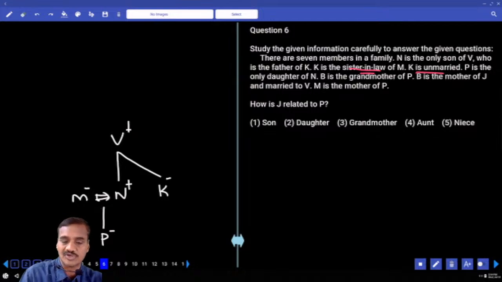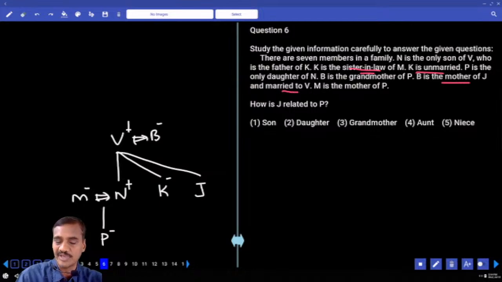B is the grandmother of P. B is the mother of J. B is married to V. M is the mother of P. 1, 2, 3, 4, 5, 6, 7 persons were there.